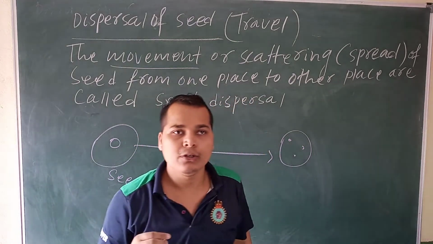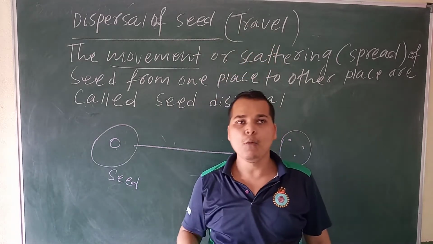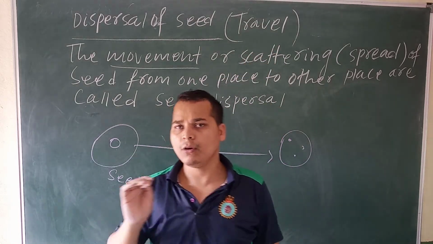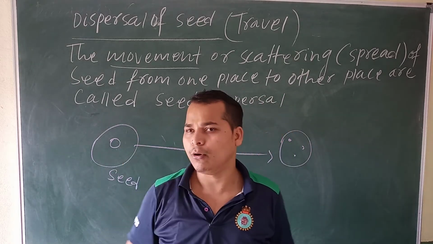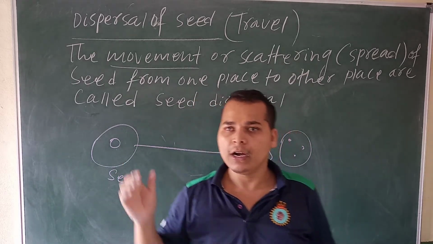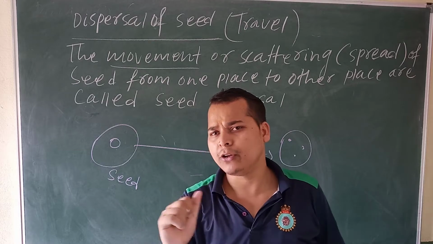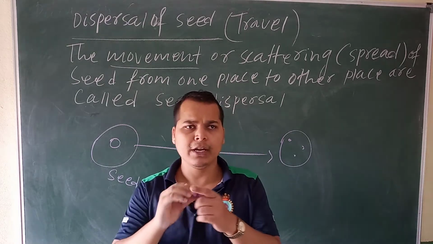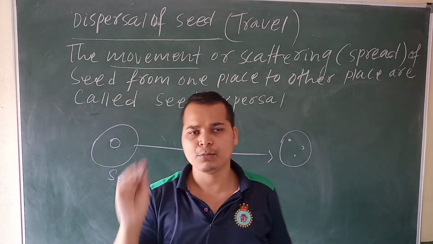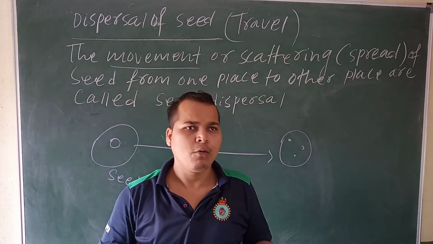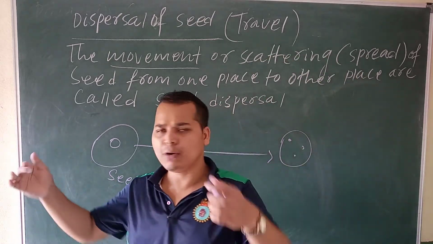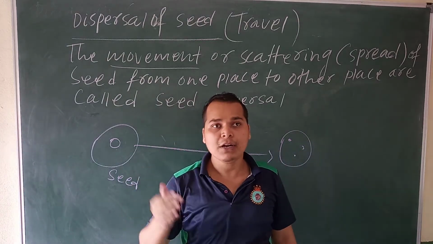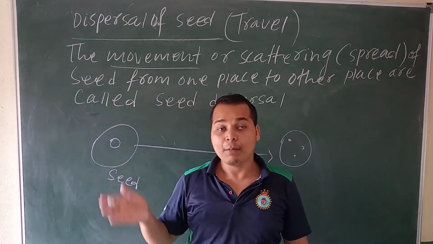Suppose your mother is staying in Mumbai. In Mumbai, the chiku plant and chiku fruits are not available. Your grandmother takes 1 kg of chiku for your mother. Your mother eats the chiku and throws the seeds in that Mumbai area. After some time, 1 year or 2 years, a chiku plant will grow in that Mumbai area. How does this seed travel by the human being?